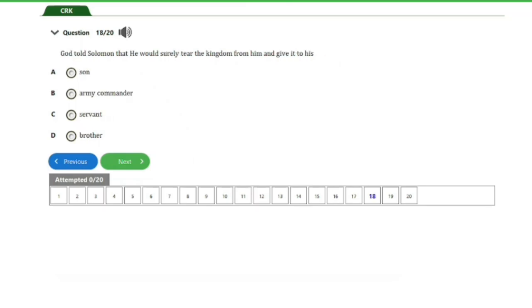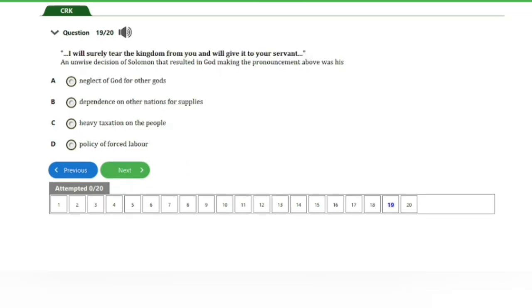So we have question number 18 here. It says, God told Solomon that he would surely tear the kingdom from him and give it to his A. son, B. army commander, C. servant, D. brother. So guys, the answer to this question is option C. servant. And that is for this question. Let's go ahead and consider the next question, guys.